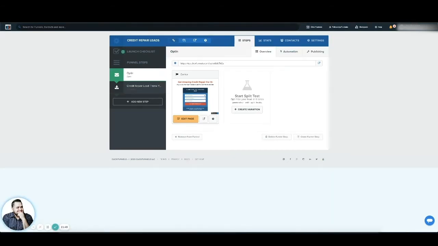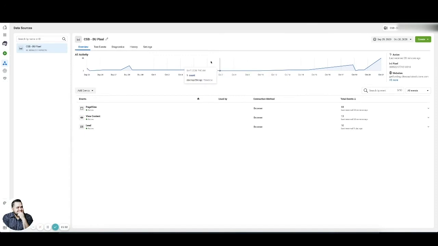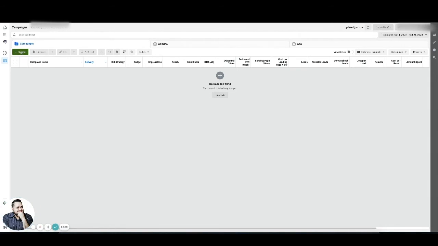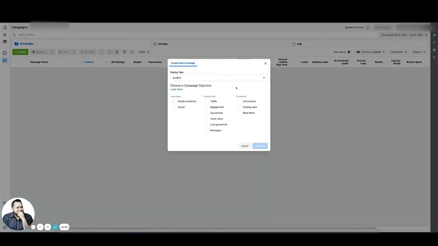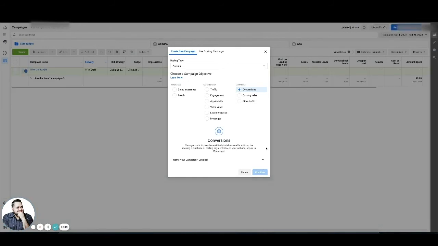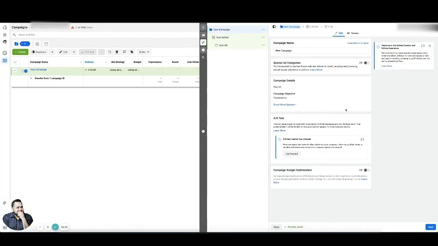So now we can go back to our Facebook Ad Center and go back to the leads area, to the ads manager, and we can create an ad, right? So we hit create, and it's going to ask you what buying type. You can leave it as auction. I recommend auction. And then I'm trying to optimize for conversions. Conversions meaning a lead. So I'll click there, and then I'll go to continue. And it'll pop this up. I can name the campaign. Whatever it is, it's going to help you recognize it.